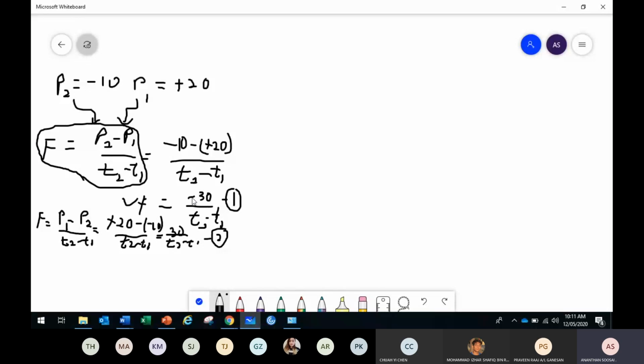The negative tells another story: the direction of the force. So the answer is supposed to be the first, but because we don't have that choice, and they say magnitude, P1 minus P2 over T2 minus T1 can give the same magnitude as the first one. Therefore we go for the answer B.